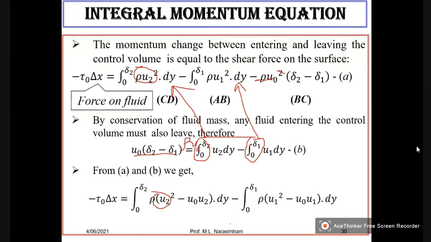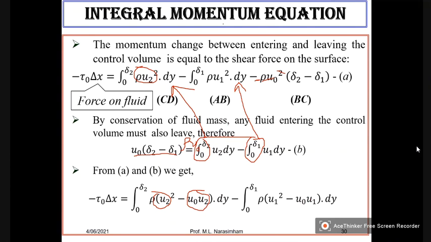So that's how we got this term here. Similarly, when I combine these two, this and this, again this is a minus sign, minus minus plus. So it will become u naught u1.